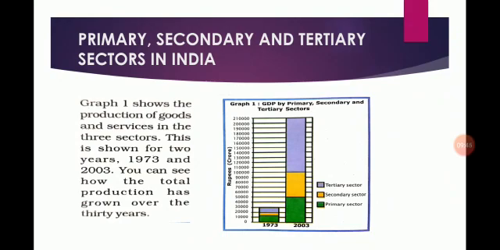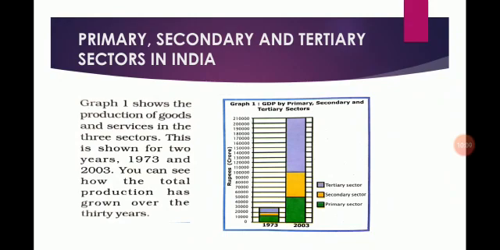Students, one graph is given here. This graph shows the production of goods and services in the three sectors. This is shown for 2 years, 1973 and 2003. You can see how the total production has grown over the 30 years.